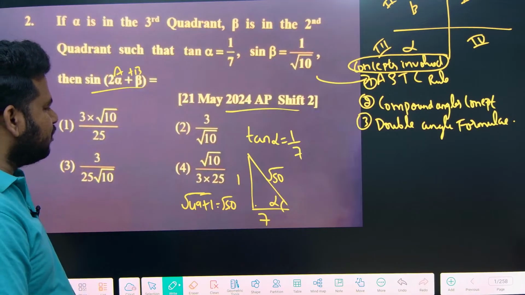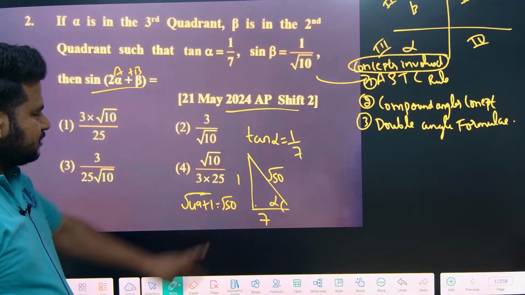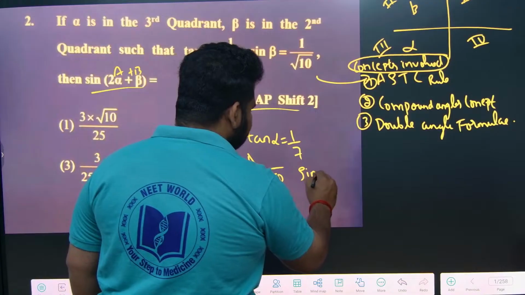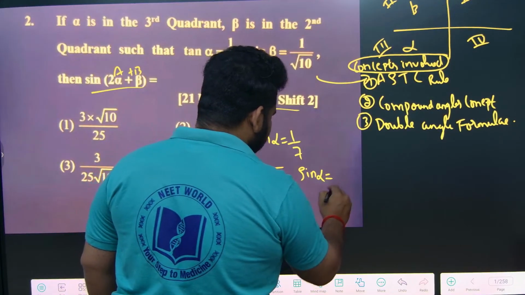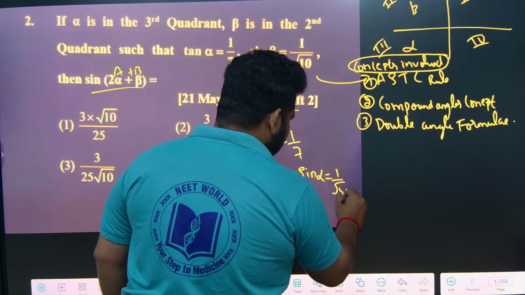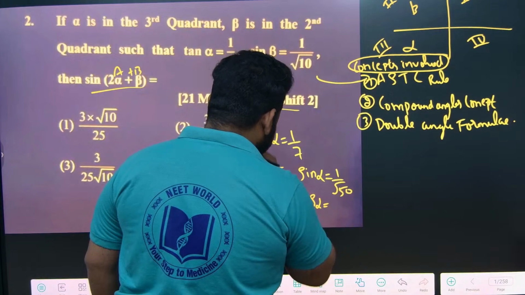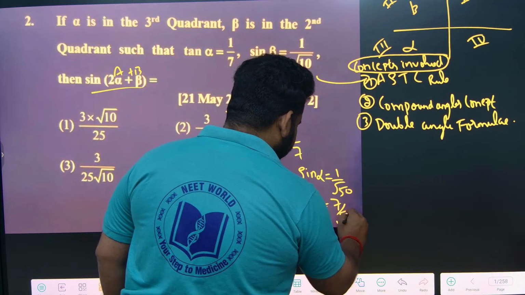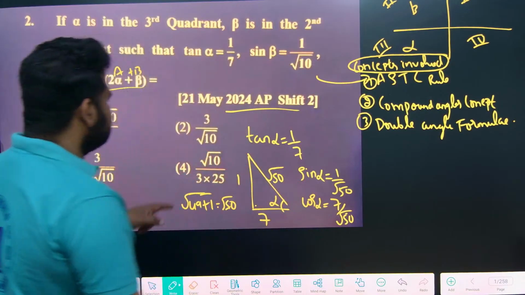So tan alpha is 1 by 7, they have given. Using this I got the value of the hypotenuse. Now I want sin alpha. Sin alpha is equal to opposite by hypotenuse, that is 1 by root 50. What about cos alpha? Cos alpha will be equal to 7 by root 50. Let us see if we need it or not.